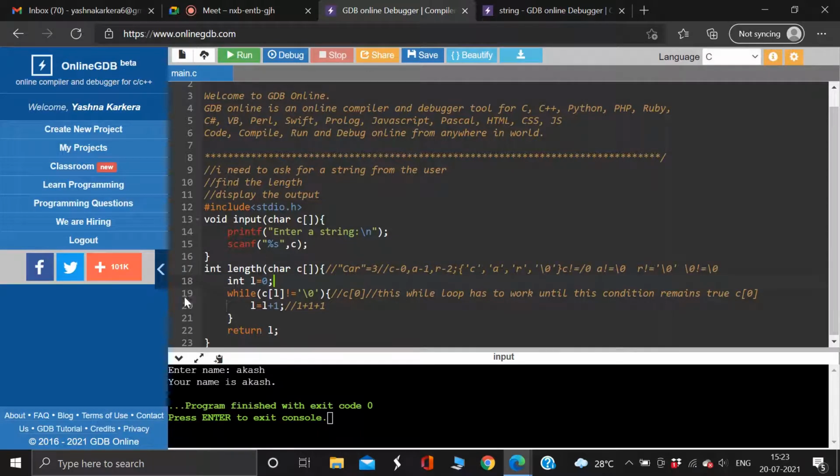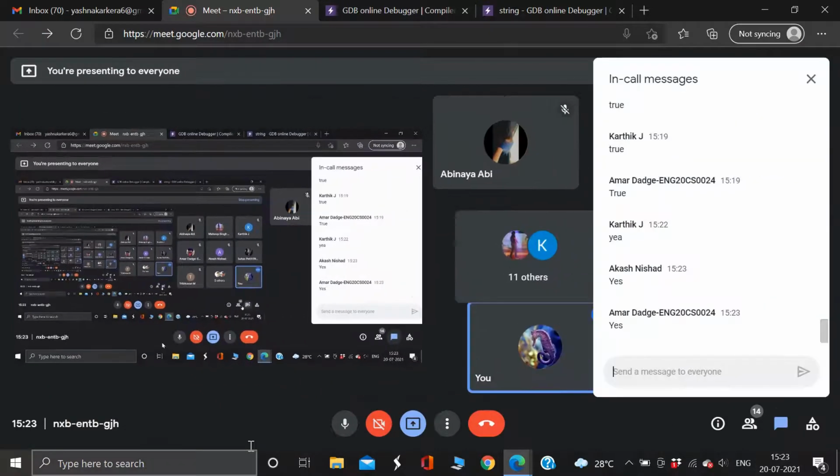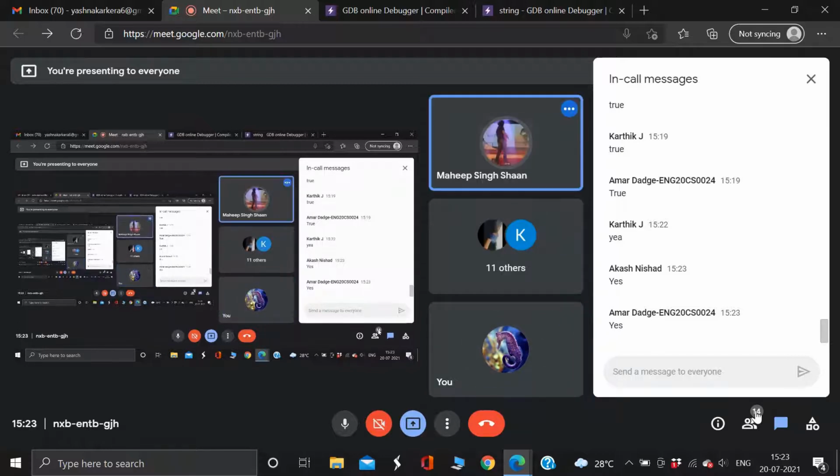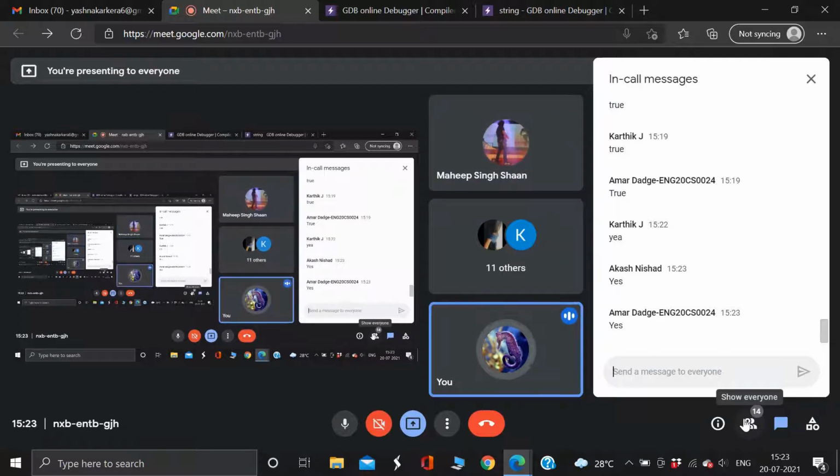Is this logic clear to you all? I need 11 responses, or Yashna is going to remove you from the meet. Abhinay, have you understood? Yes, but you can still put a yes in the chat box for my satisfaction.